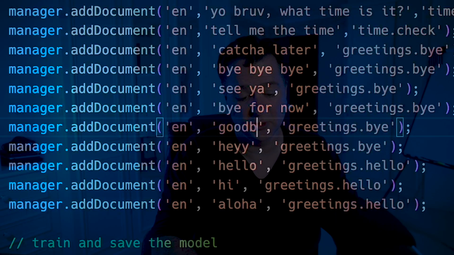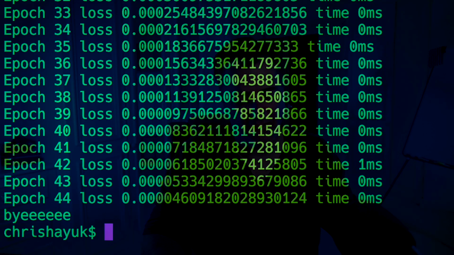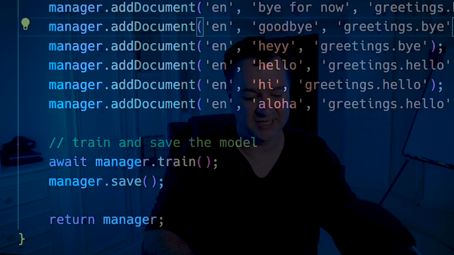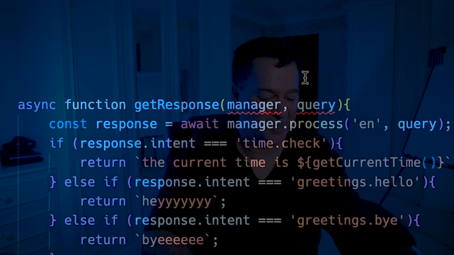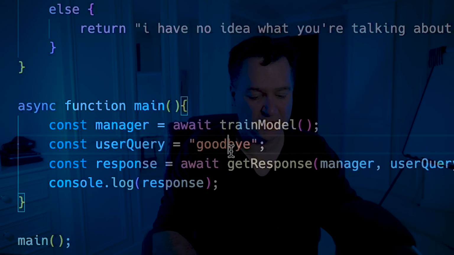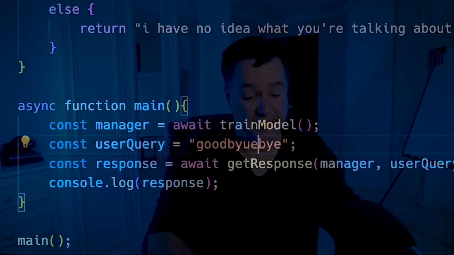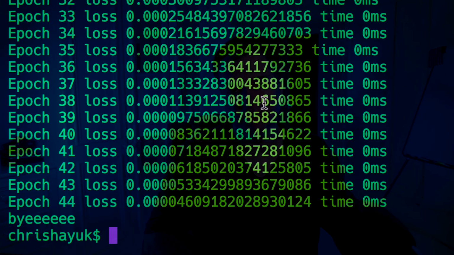And this is where we run into the problems with something like nlp.js, that you just need to have a lot of variations, etc. It doesn't understand what goodbye is. Now if I change that to something like goodbye, and then we'll just run that again, of course it's going to pick up goodbye because it understands all the variations there. But again, maybe if I just change this from goodbye to bye and run it again, you see now it's got the bye there.